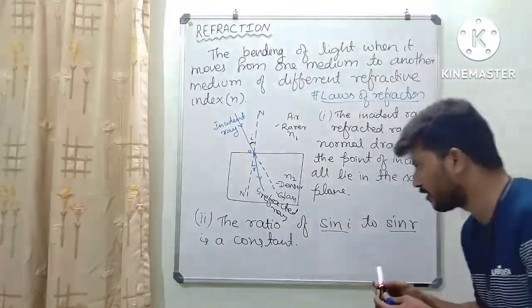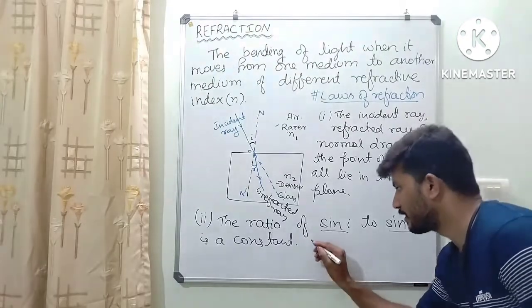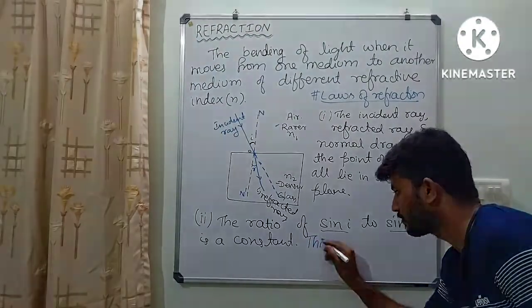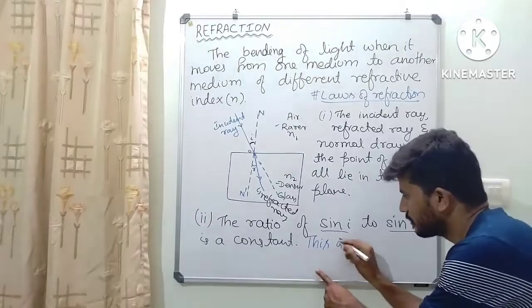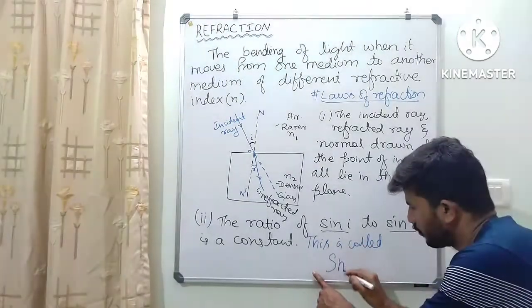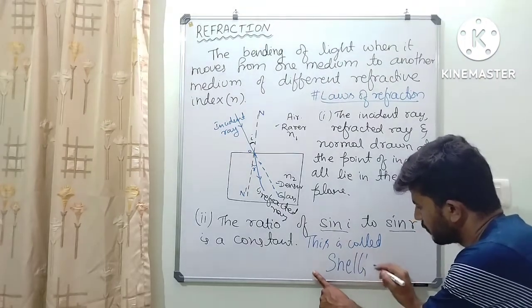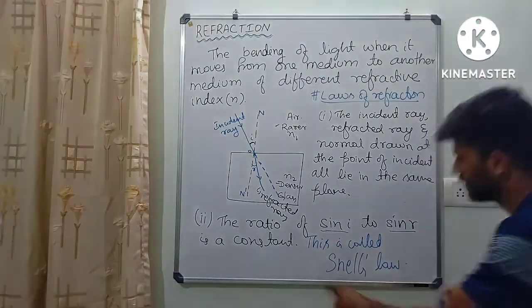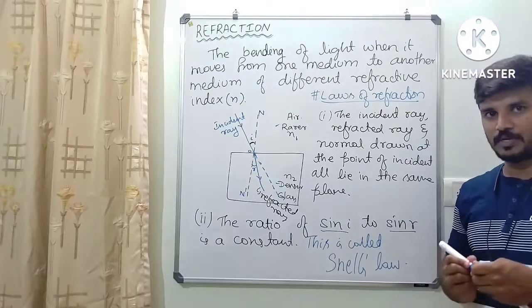And this law is called Snell's law. Do remember this, very, very important. Snell's law. Okay, dear students.